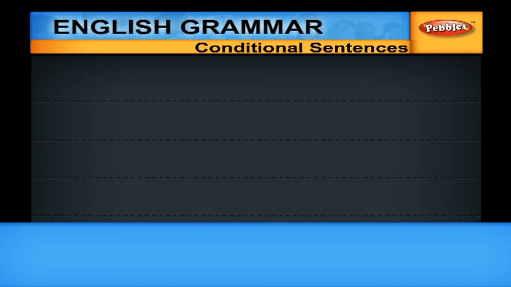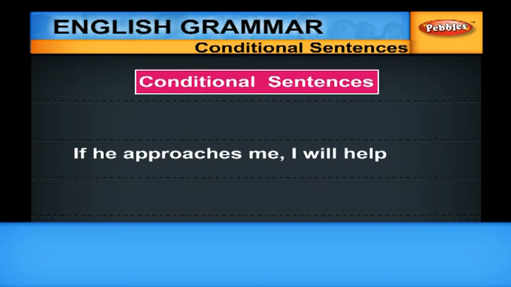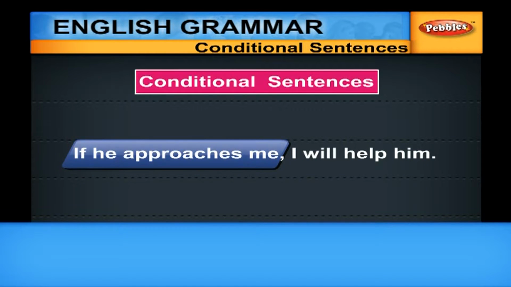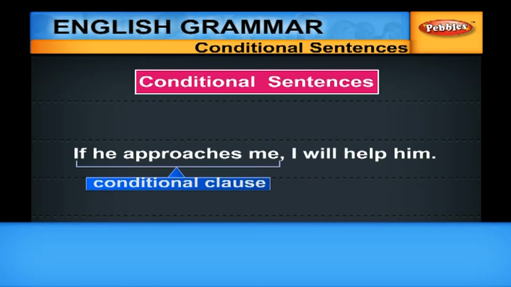Now, we are going to take up conditional sentences for our study. Conditional sentences have a special verbal structure. A conditional sentence is one in which you have a conditional clause, what you generally call if clause. If he approaches me, I will help him. You have two clauses here. If he approaches me is a conditional clause.